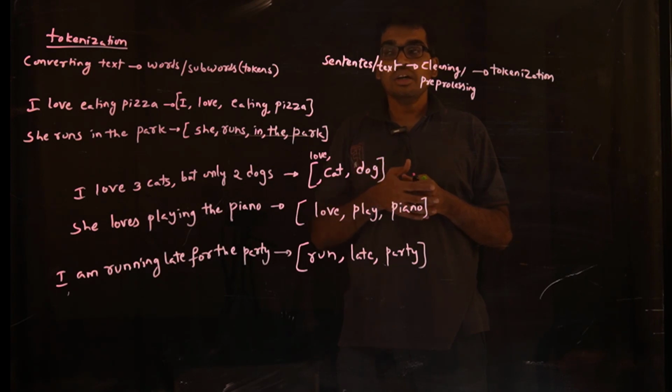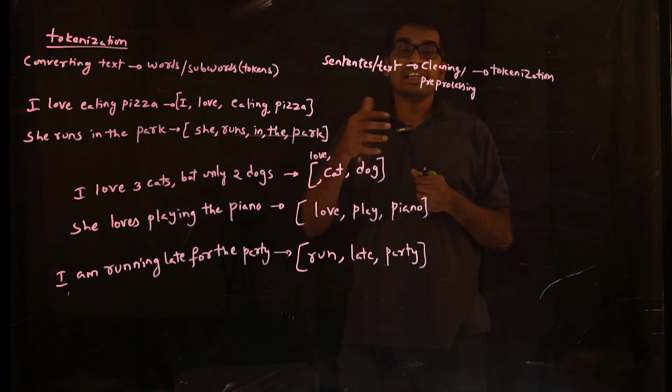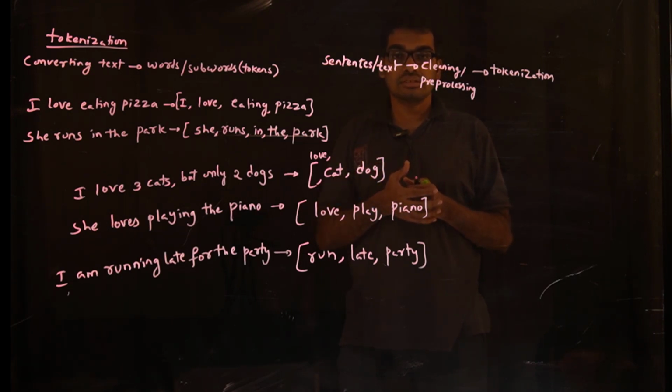Next, after we perform the tokenization, we will convert the tokens to a number form which can be used for further applications, whether it is sentiment analysis, any classification that you build, any summarization, or any translators.